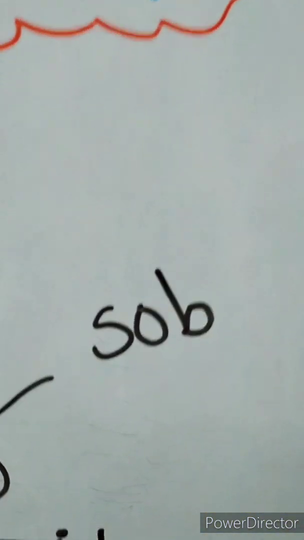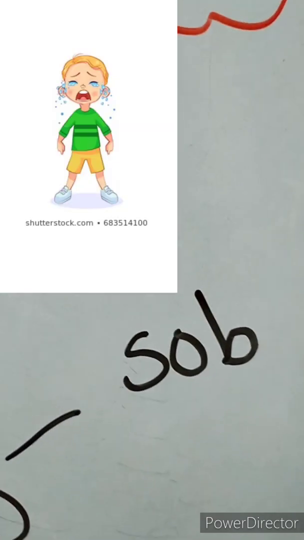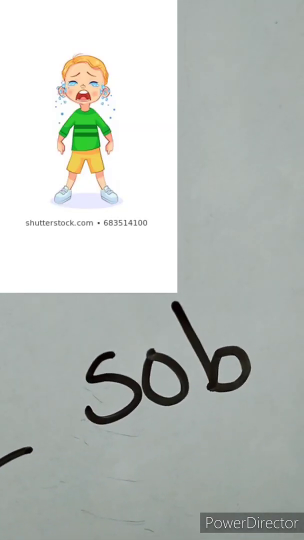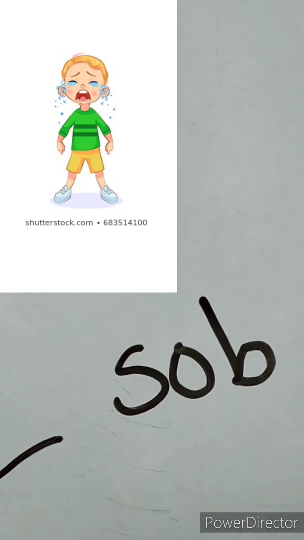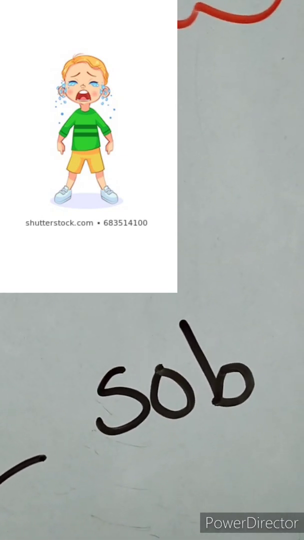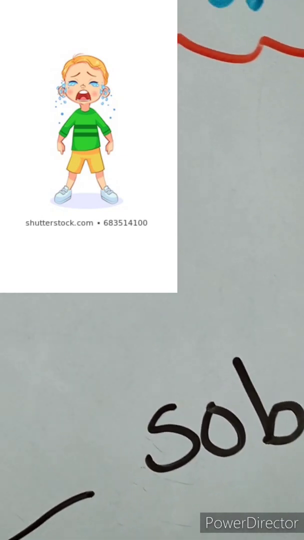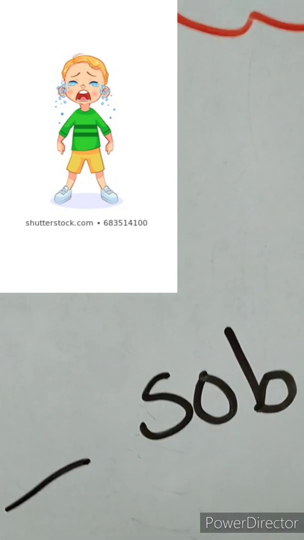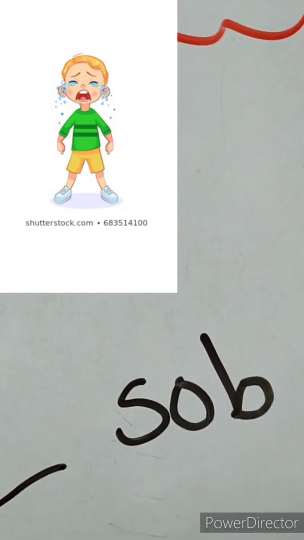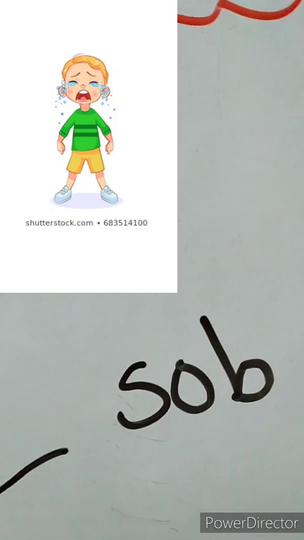S-O-B. Sob. What is sob? Children, मुझे अब भी याद आया कि ये sob आपको पढ़ाना चाहिए. Do you know why? Because sob meaning is cry noisily, यानी ज़ोर ज़ोर से जो आप रोते हो ना, आवाज़ कर करके, that is sob.